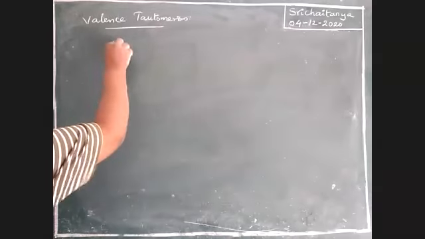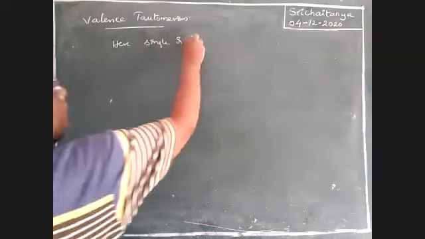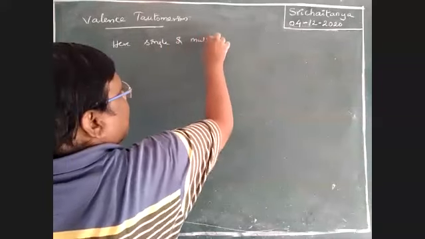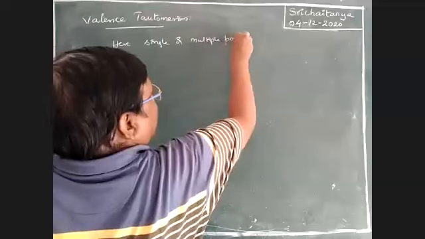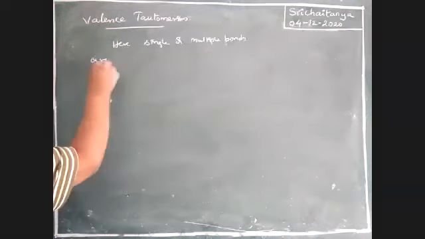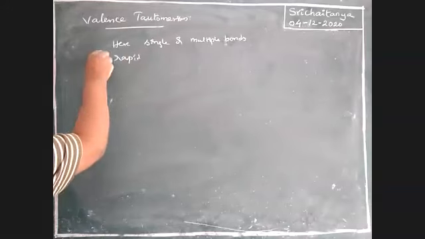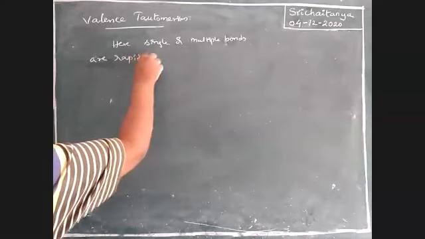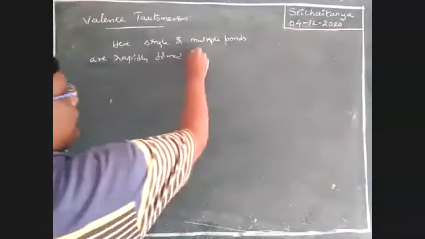Here, single or multiple bonds are rapidly formed and ruptured.